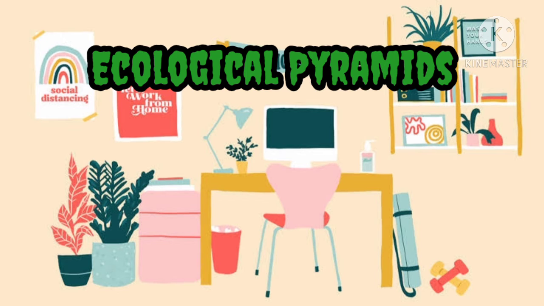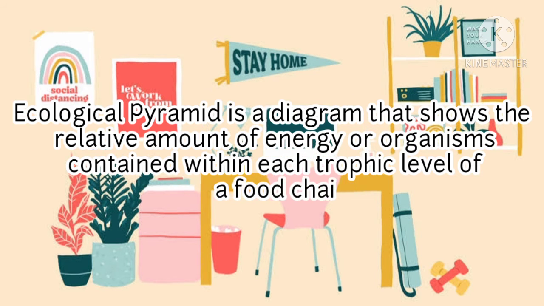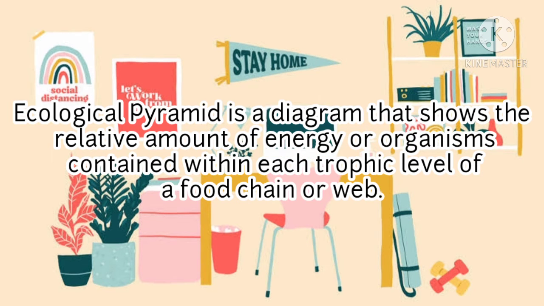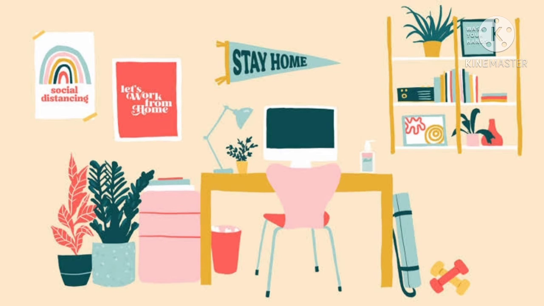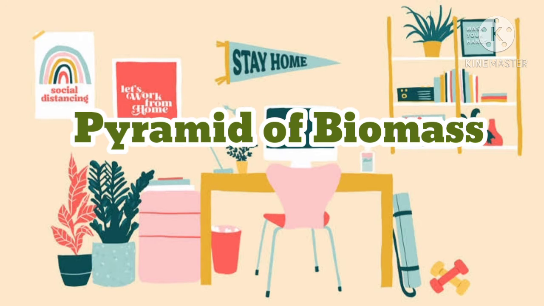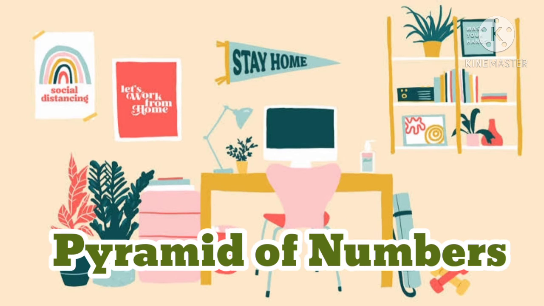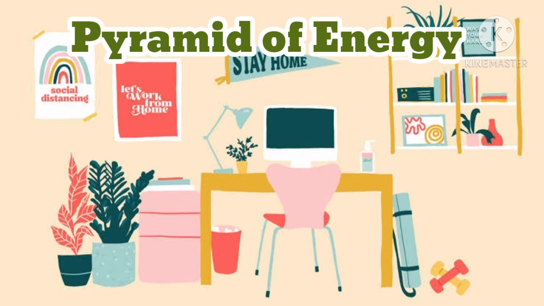Ecological pyramids. An ecological pyramid is a diagram that shows the relative amount of energy or organisms contained within each trophic level of a food chain or web. There are three types of ecological pyramids: the pyramid of biomass, the pyramid of numbers, and the pyramid of energy.